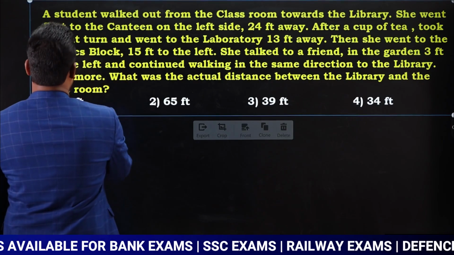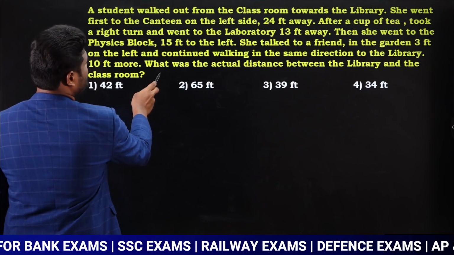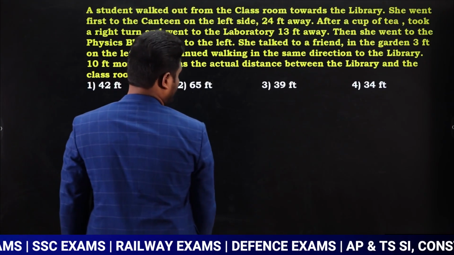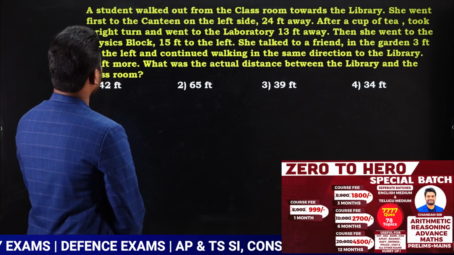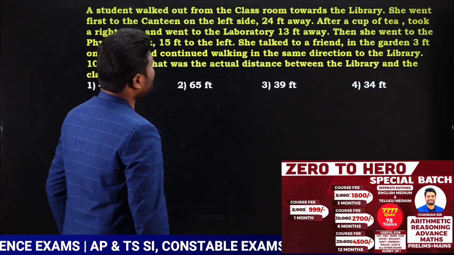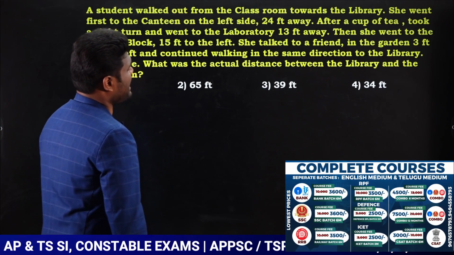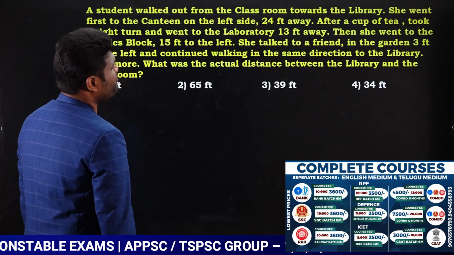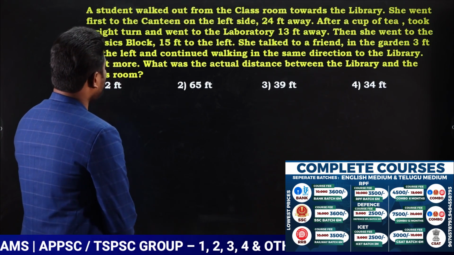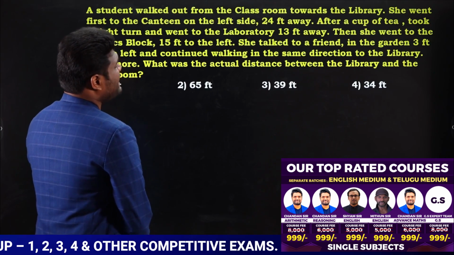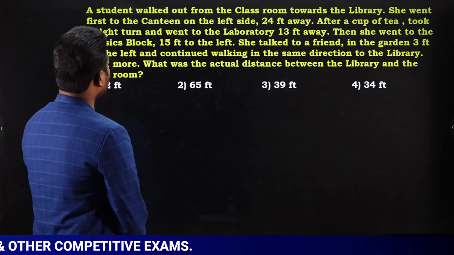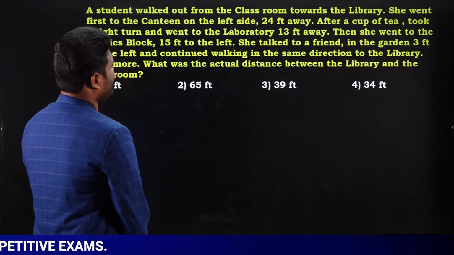A student walked out from the classroom towards the library. She went first to the canteen on the left side, 24 feet away. After a cup of tea, she took a right turn and went to the laboratory 13 feet away. Then she went to the physics block 15 feet to the left.